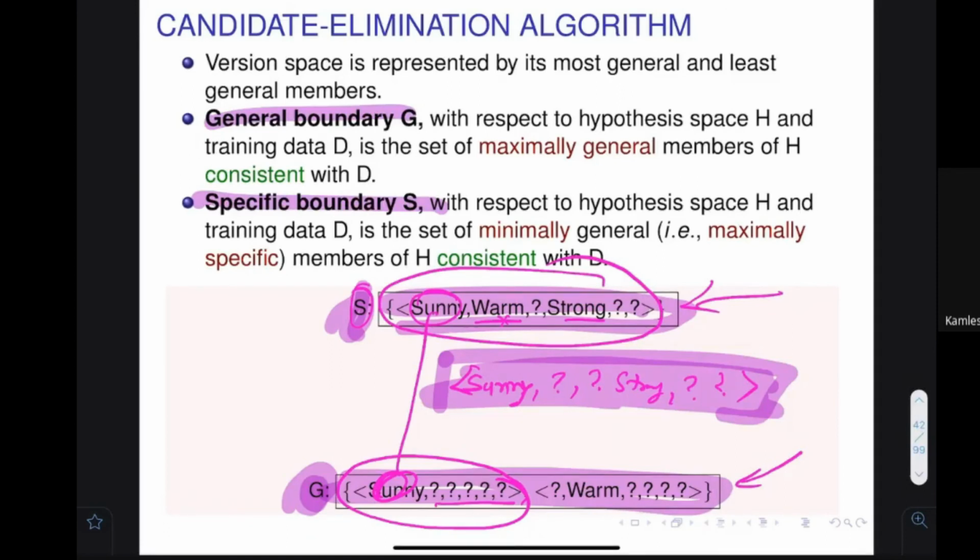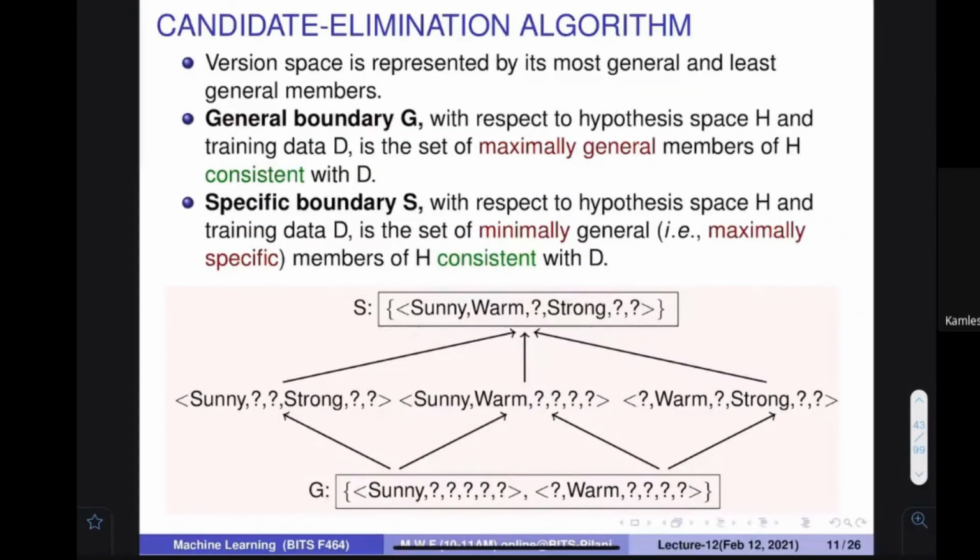So you can generate many of them, such as Sunny, question mark, strong, or Sunny, warm, and so on. You can generate all these things. I am specifying only the boundary, but whatever is in between is there. This is a better idea, because the only problem with that algorithm was that whenever something came in, I was inside the big problem. I cannot evaluate all of them and I cannot store this. But now, using this boundary, I can. Is everybody happy with that? Say yes or no. Everybody is happy with this idea? Yes.